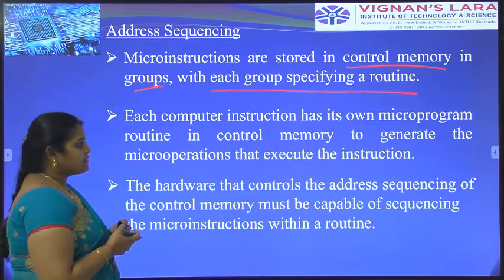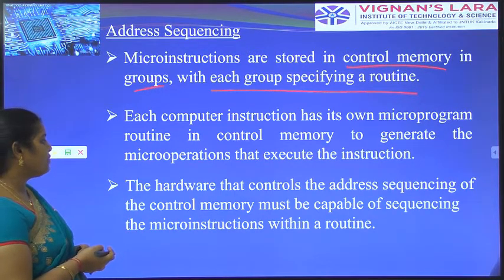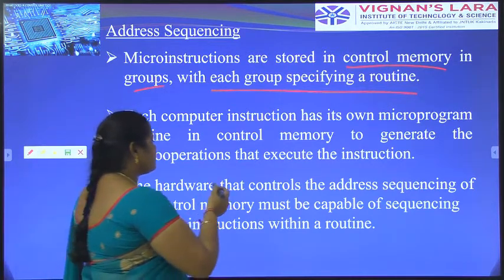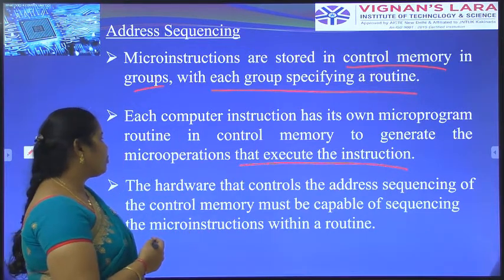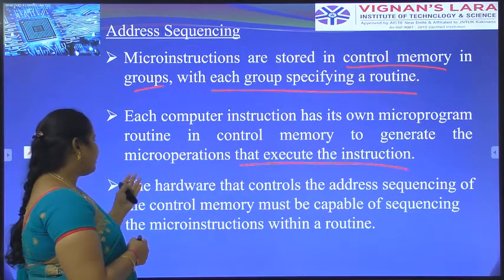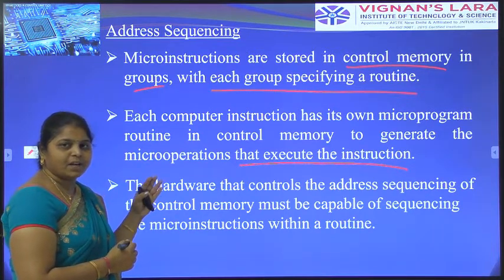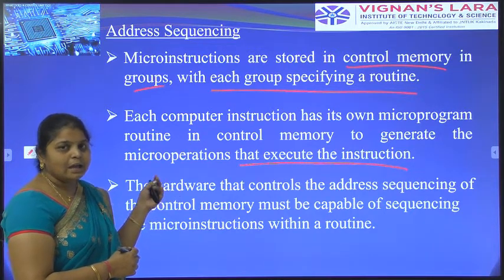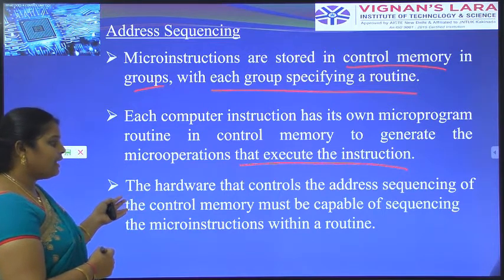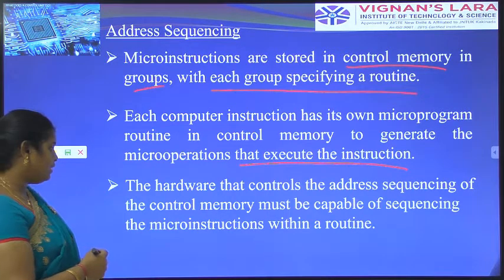Each computer instruction has its own microprogram routine in control memory to generate the micro operations that execute the instruction. For every program, every software consisting of micro instructions, that is known as microprogramming. The hardware that controls the address sequence of the control memory must be capable of sequencing micro operations with the help of routines.